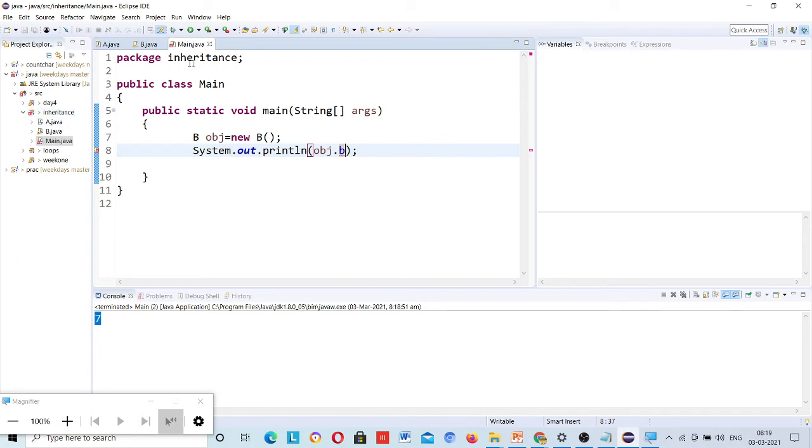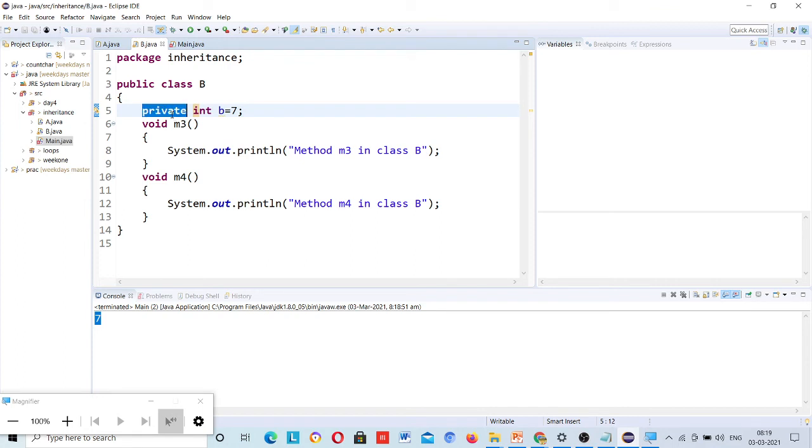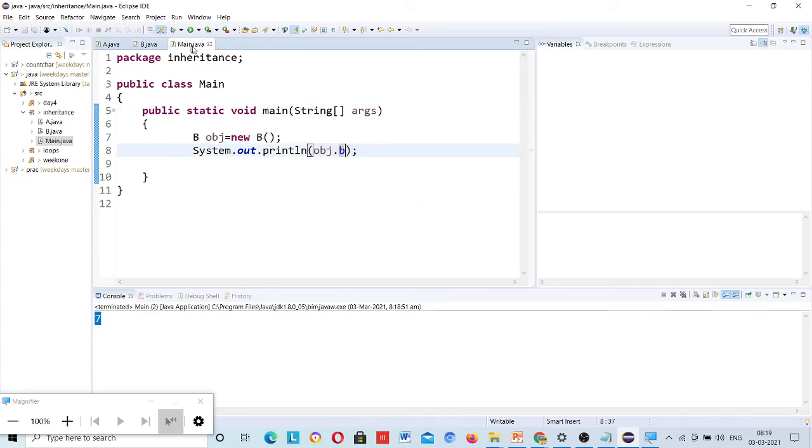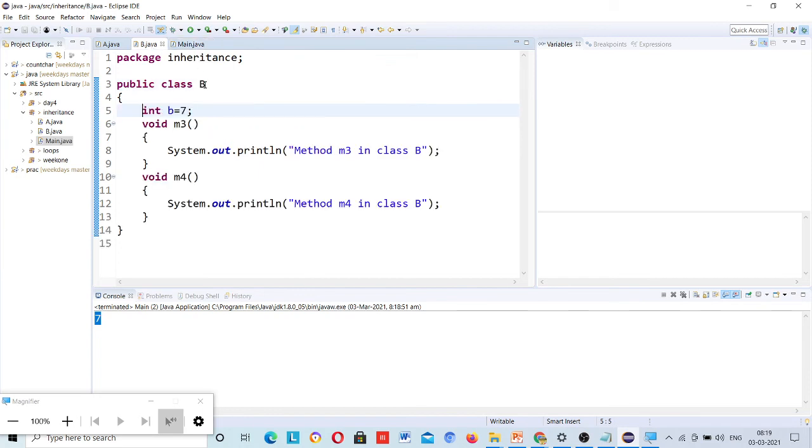Okay, if I don't declare any keyword here, then it can be accessed within different class because this class is different. This class name is main and this class is B and I am using this variable inside different package.